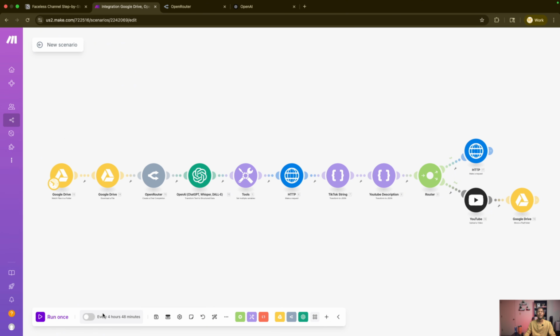Not yet. And you can see here, it will be every 4 hours and 48 minutes that your automation is going to run. Okay, 24 hours, 5 times a day. And then all you have to do is activate it. Boom. And your automation is running. And all you have to do now is focus on the 10% manual work.